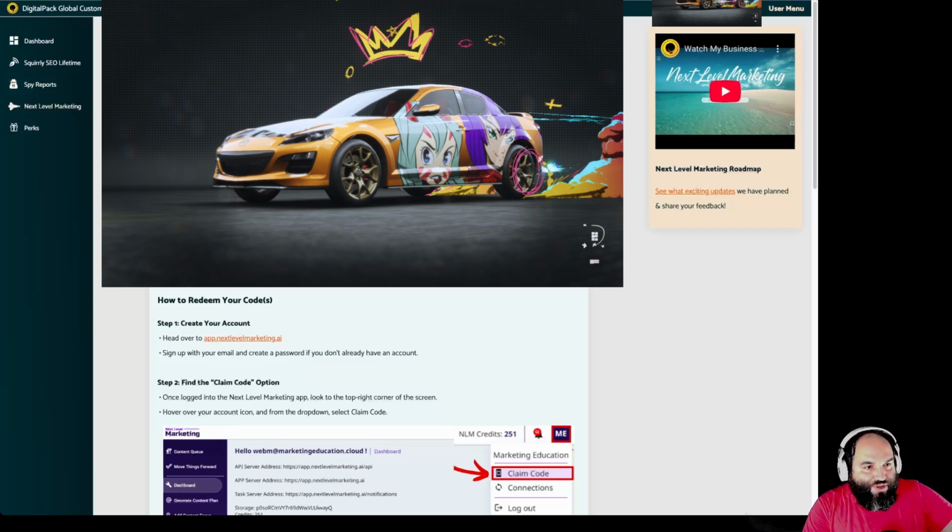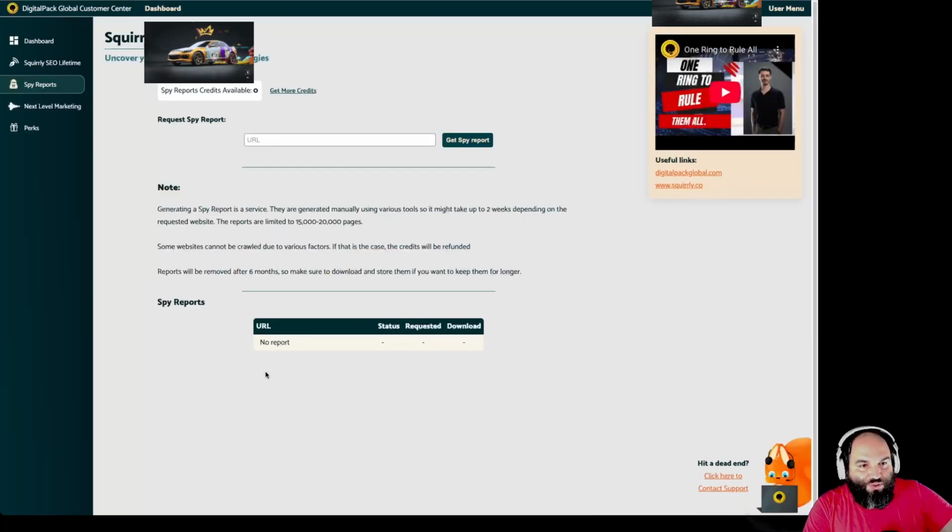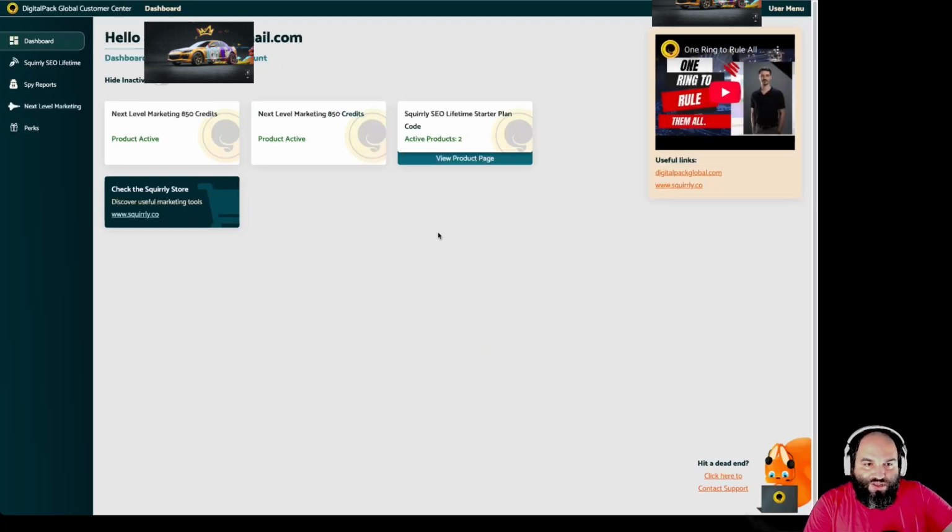And if you have other products from us, for example, if you have Squirrly Spy, this is where you're gonna find your reports. Once we manually create them, you can tell us which URLs you want us to create your reports for. You can go to Squirrly SEO, and if you buy other products like Email Hero or Squirrly Social, they're also gonna show up here. If you buy Content Look, that is also going to show up here. So it's absolutely phenomenal, and it's an easy experience.